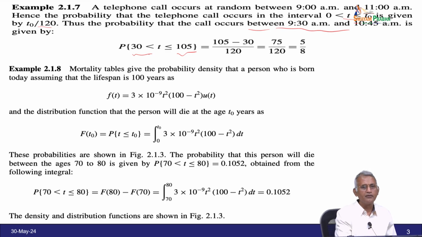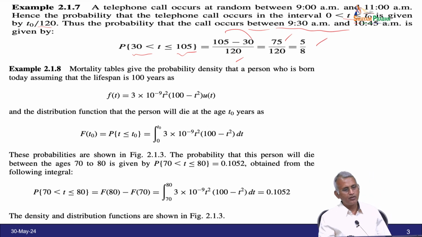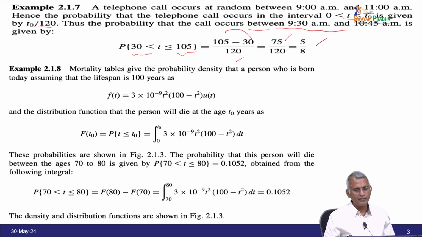Therefore we have to fix the range 30 less than t less than or equal to 105. Now, the rule is upper minus lower, 105 minus 30, that is 75, divided by 120, equal to 5 by 8. So, this is the way we can check the probability of the call occurring between the given times. That is a more real time example.